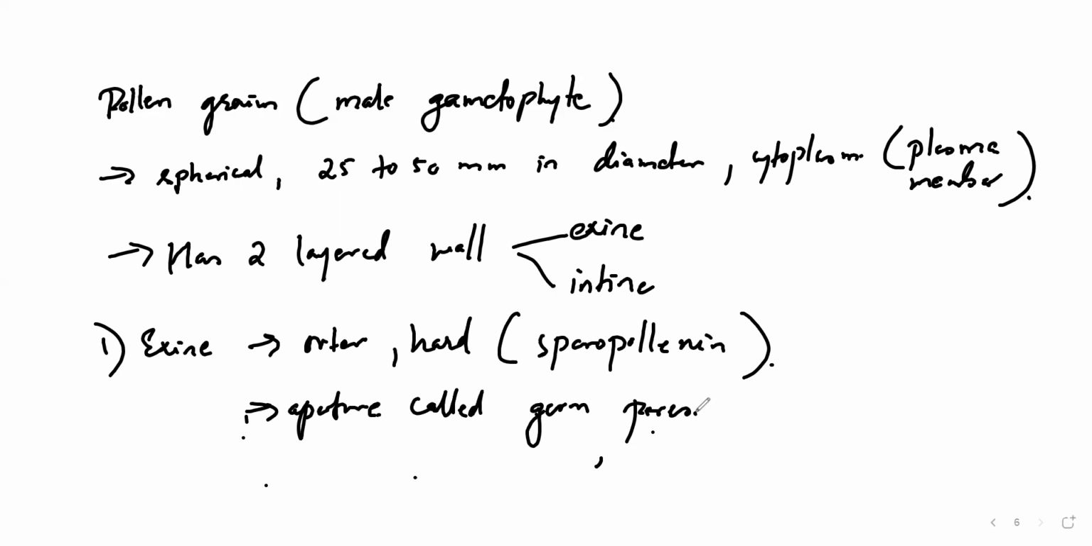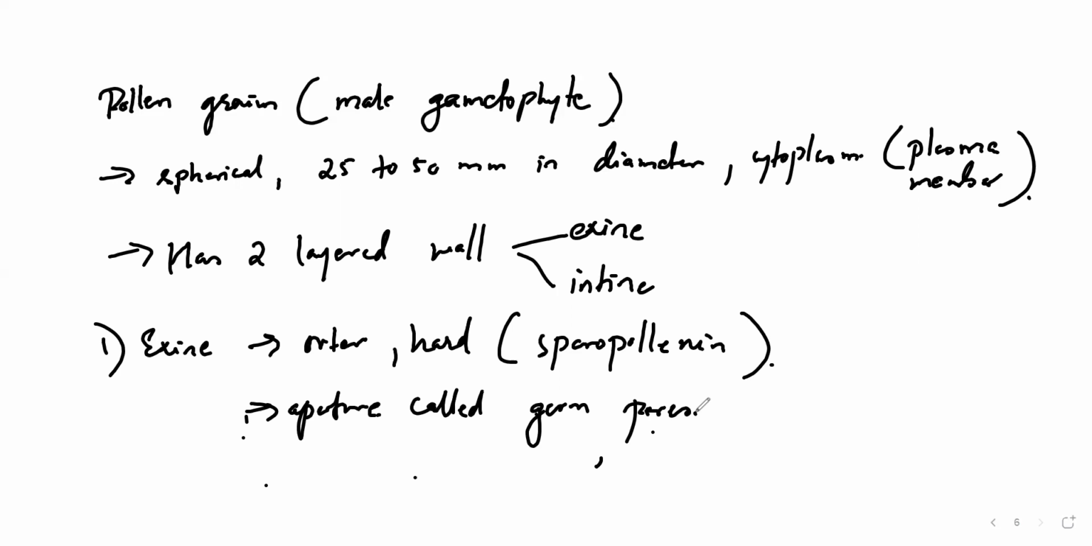Even the fossils of the pollen grains are found. So how do we get the fossils of the pollen grains? It is due to this hard material present in them, which is the sporopollenin. Fine. So this is the first layer.